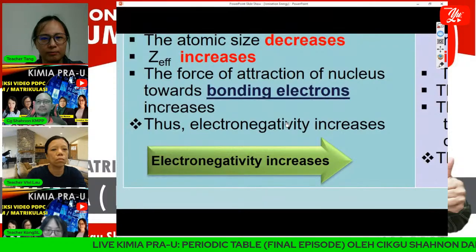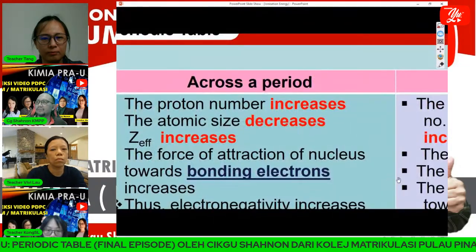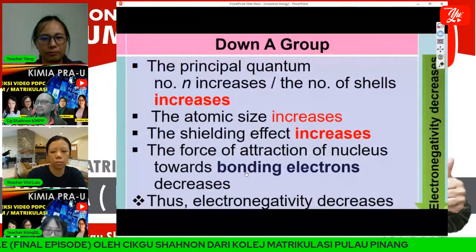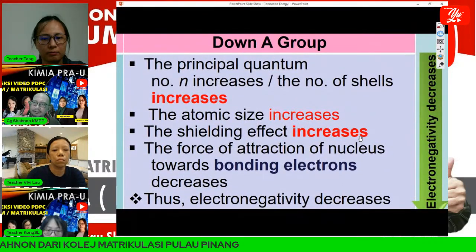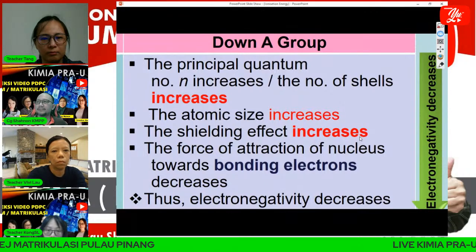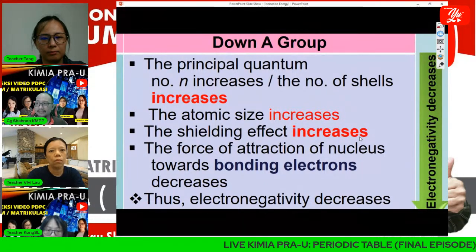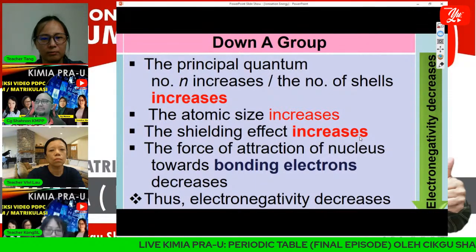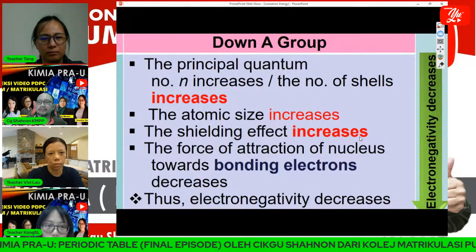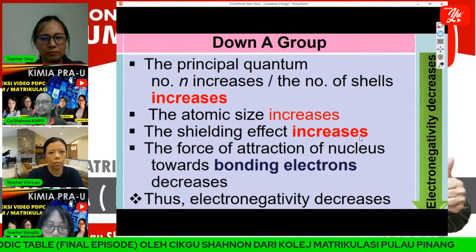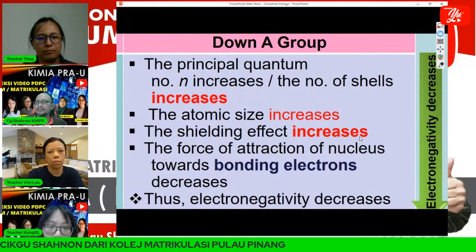That's why when we cross a period, electronegativity increases. Okay, now we look at going down a group. What happens if we go down a group? We already know that the principal quantum number n increases when we go down a group, or the number of shells increases. Down a group from period 1, period 2, period 3, period 4, and so on, the principal quantum number increases, and the atomic size also increases.